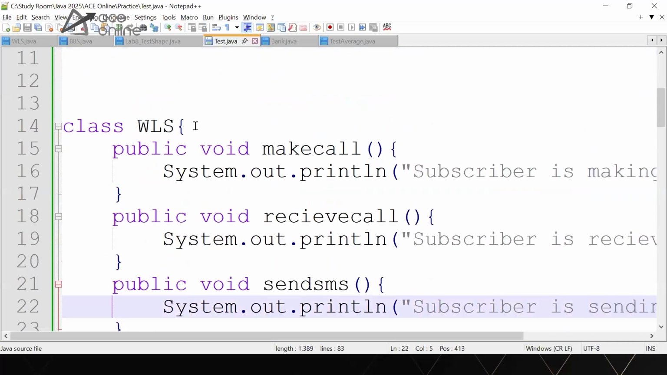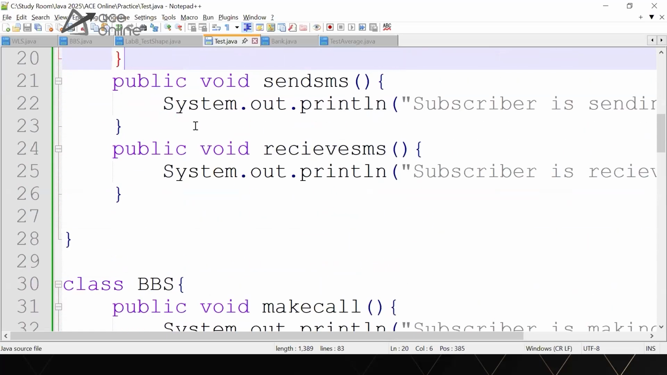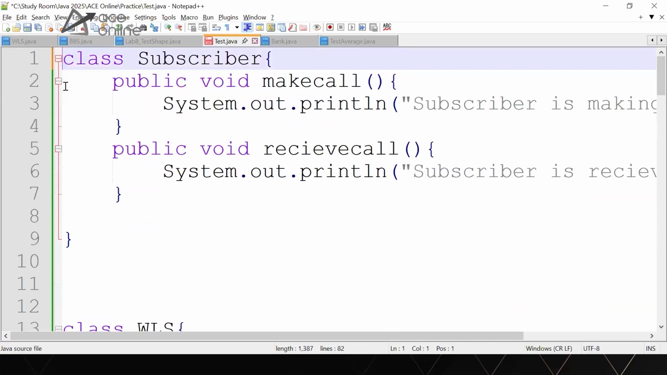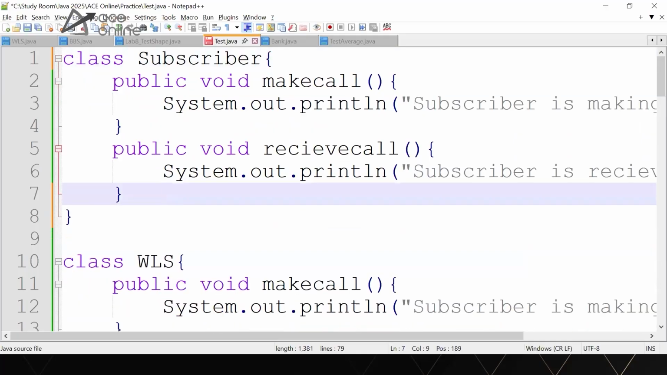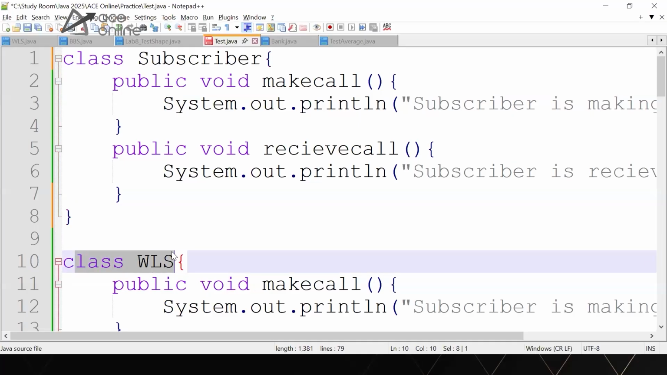There are 3 classes: subscriber, WLS, and BBS. Here also there is a lot of repeated code. Practically, can you help me? How can I fix this problem now? Which line number do I have to change so that I can avoid the duplication of the code? Line number 10. Okay. What should I add at line number 10, Anirudh?